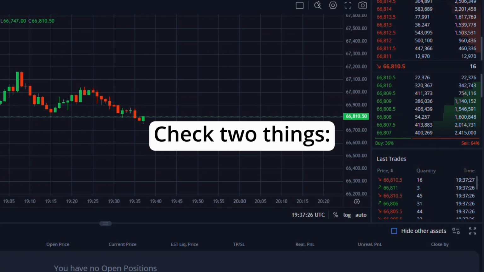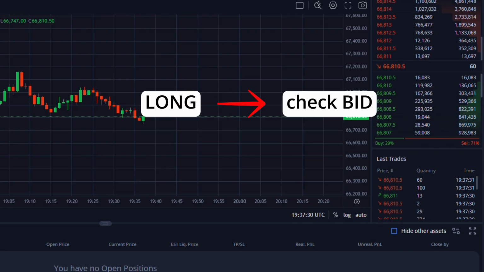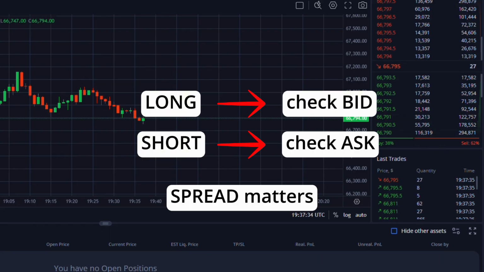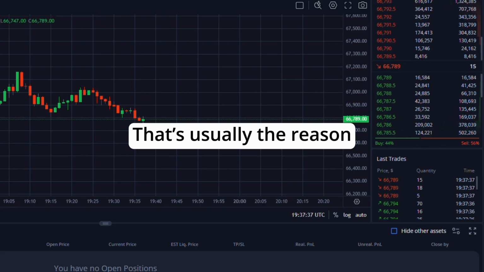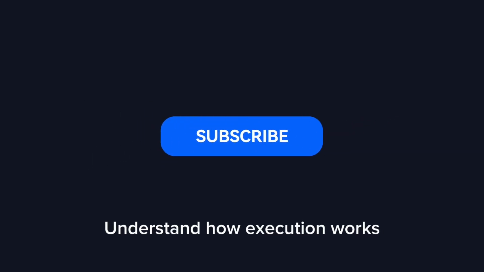So if you think your stop loss failed, check this. For long, did the bid reach your level? For short, did the ask reach your level? And always remember the spread. In most cases, that's the full explanation. If you don't want your stop loss to fail again, learn how execution really works.